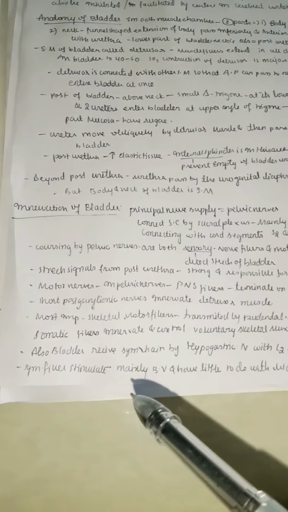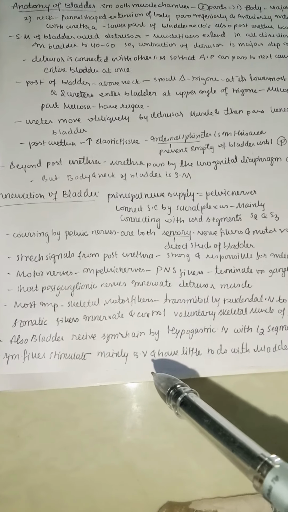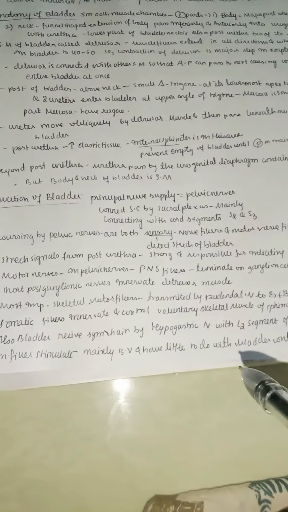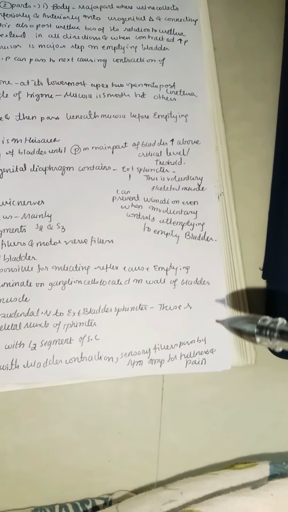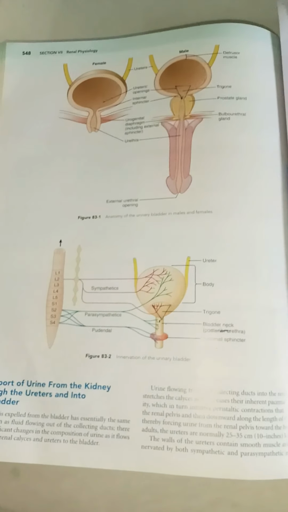The sympathetic fibers mainly stimulate the blood vessels and have little to do with bladder contraction. Sensory fibers pass along with the sympathetic fibers. They are important for informing about the fullness of the bladder, and the pain fibers also pass along with the sympathetics to the bladder.